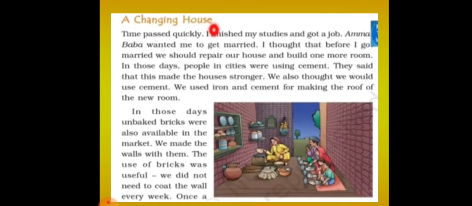Okay. So next let us see what happened. A changing house. After that, time passed quickly. I finished my studies and got a job. So now Chetan Das is telling that he finished his studies and later he got a job. Amma and Baba wanted me to get married. So now Chetan Das is getting married. He thought that before I get married, we should repair our house and build one more room because it is too small for them.